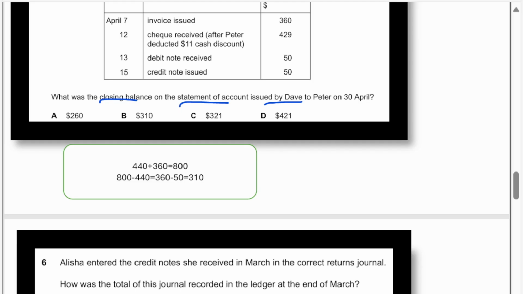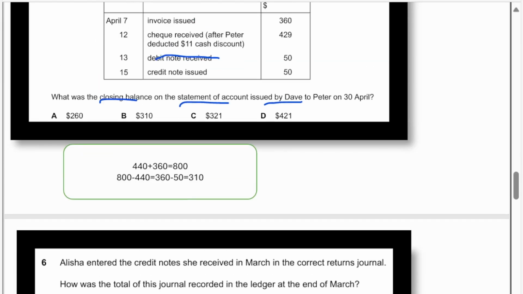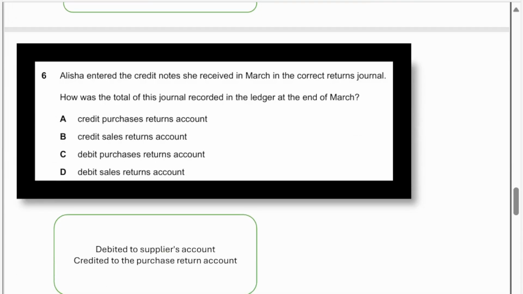Then Dave agreed. On 15th, what happened? Dave agreed: yes, it's our fault. Please don't give the money. Okay, you can reduce the invoice price. So we have to minus that 50. Got it? This one we have to minus from 360. So the answer is 310. Okay, remember without credit note, you should not minus the debit note. So you have to be aware of business documents well. Got it? Let's move to question number 6.